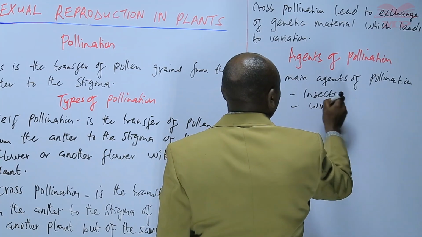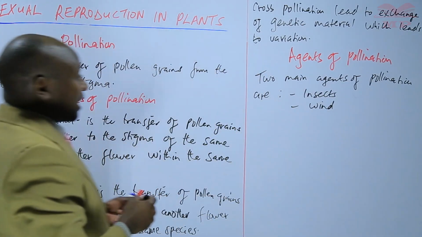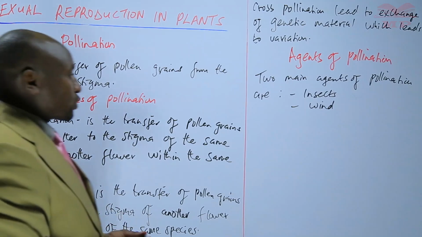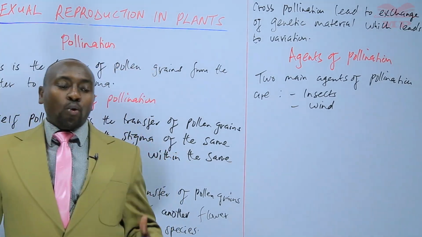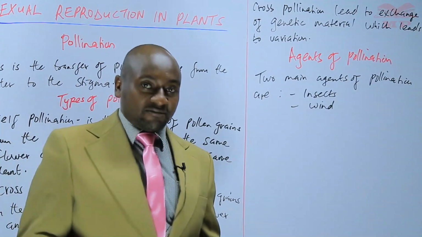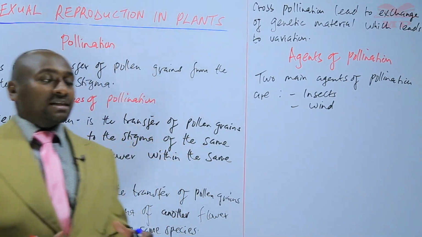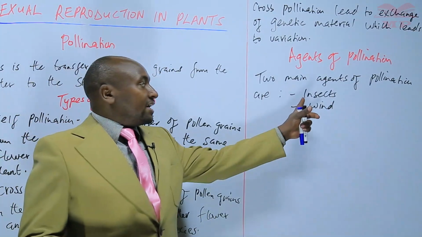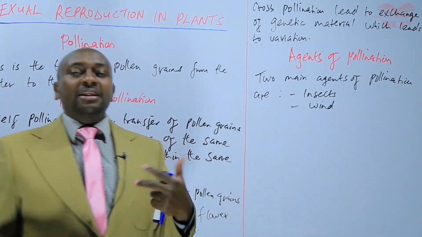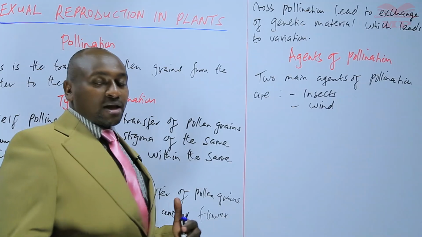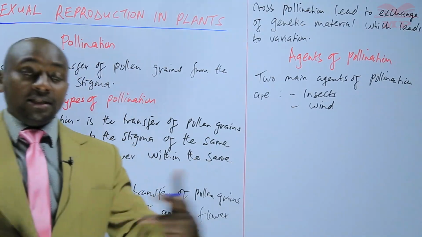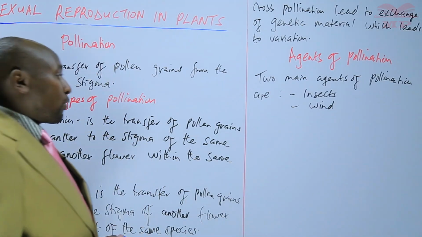and wind. So we are going to look at what are the adaptations of insect-pollinated flowers. What are some of the features that they have so that the insects become the agents of pollination, to attract these insects so that they can come and help in the transfer of pollen grains.